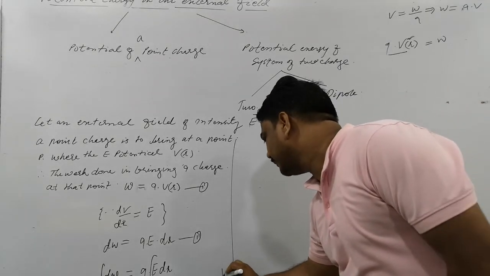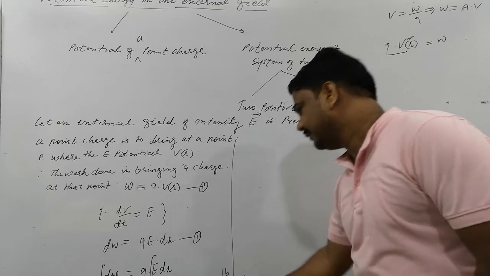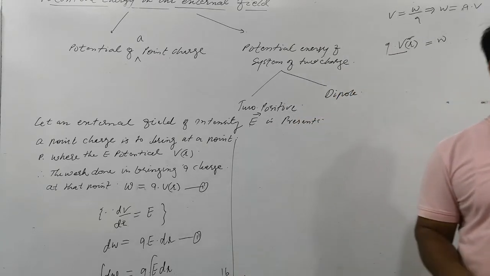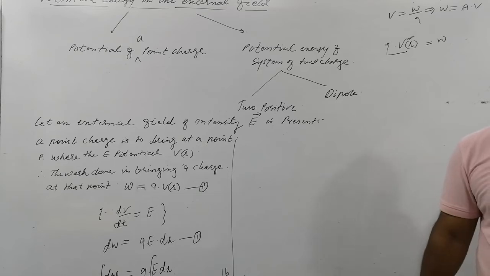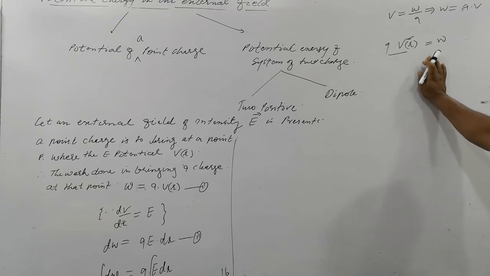What is kilo electron volt here? Kilo electron volt: this is 3 less, since it is a bigger quantity. 10 to the power minus 16 means kilo electron volt. Decrease 3 more, 10 to the power minus 13, it is mega electron volt, and 10 to the power minus 12, it is tera electron volt. Is that clear?